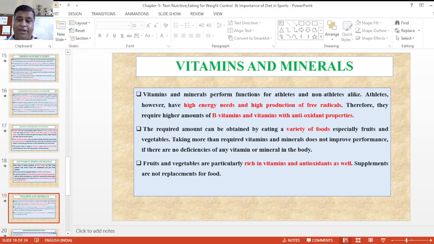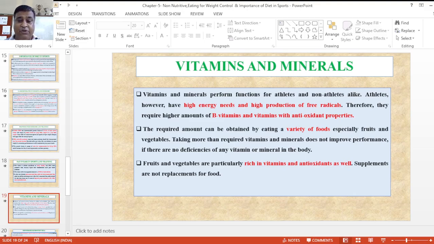Taking more than the required vitamins and minerals does not improve performance. Fruits and vegetables are particularly rich in vitamins and antioxidants, and supplements are not a replacement for different types of foods.